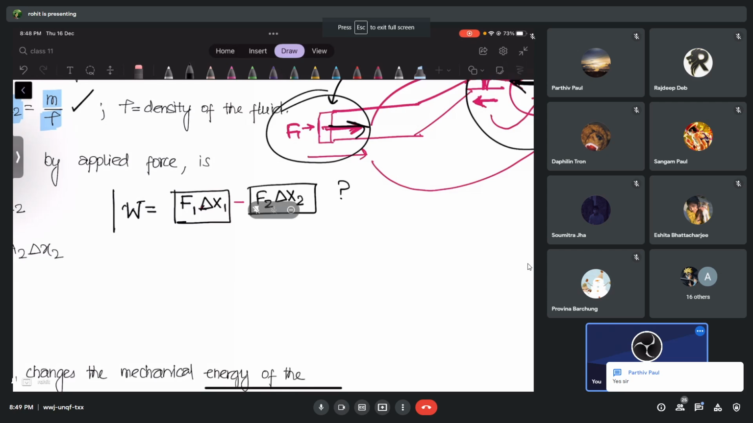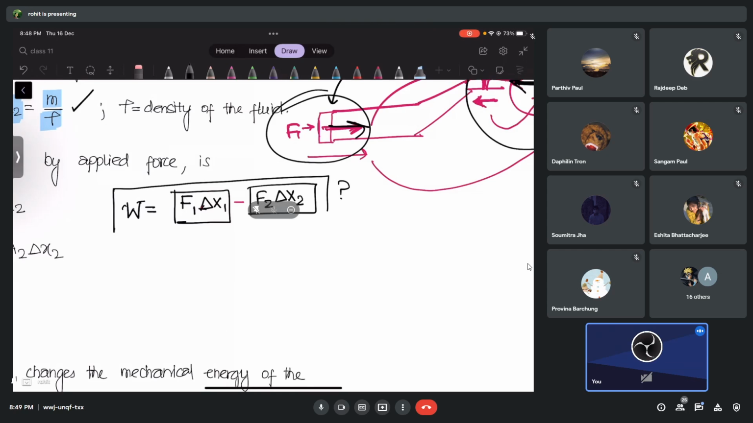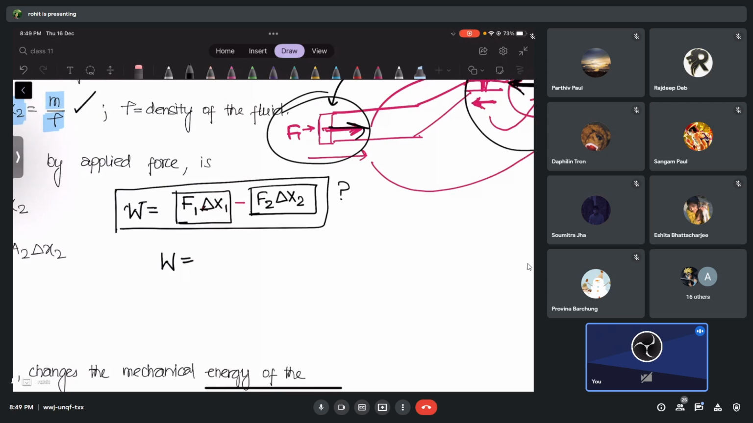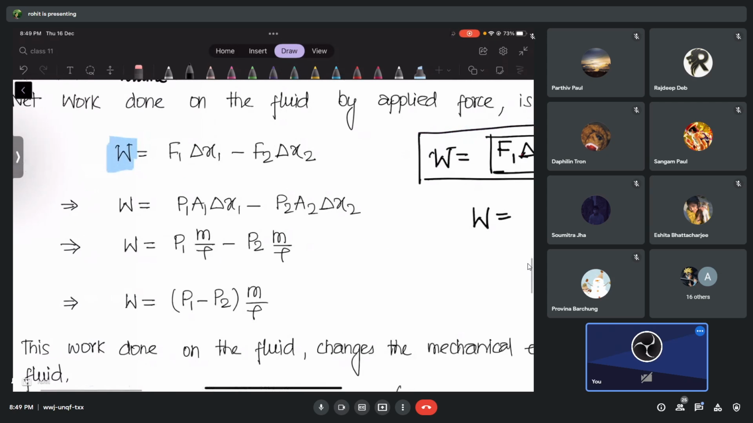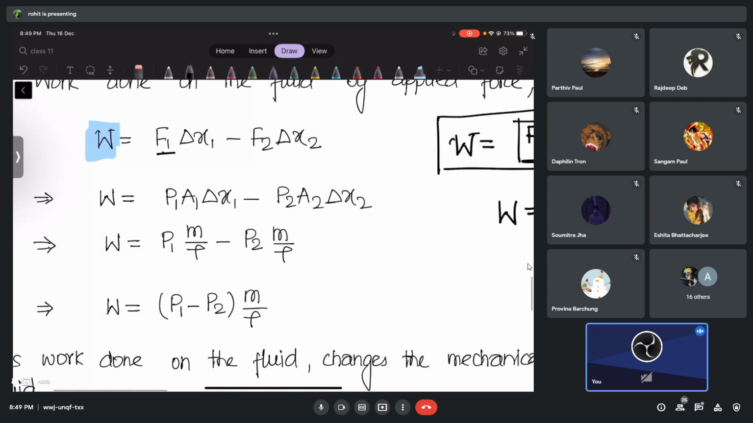Okay, now see. I was saying something. I was calculating the work done, and I just want to arrange it a bit more. In place of force and displacement, check what I can do. Let me show you here. In place of force, what can I write, guys? Pressure into area. That's not a problem, you can do that.